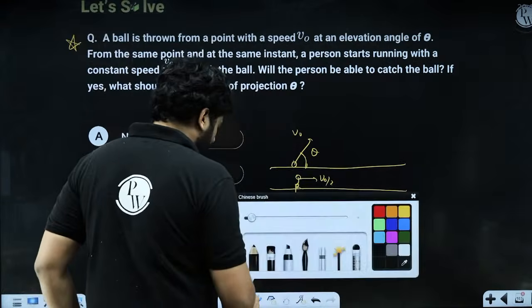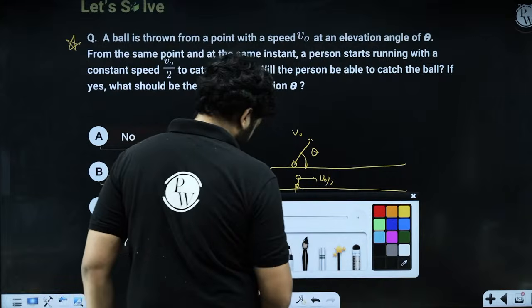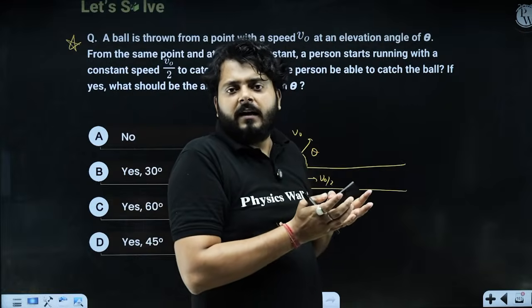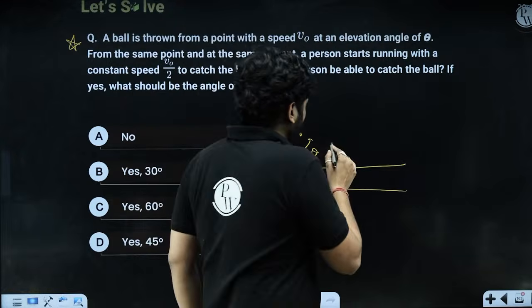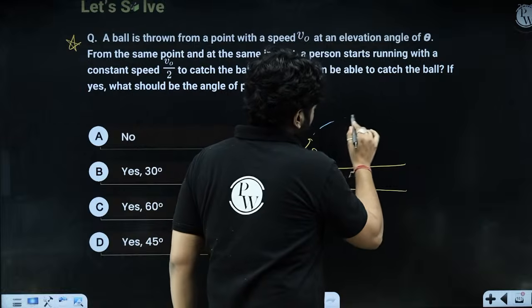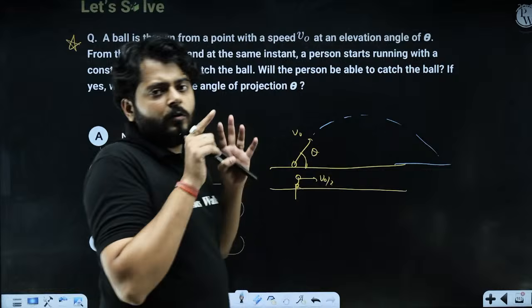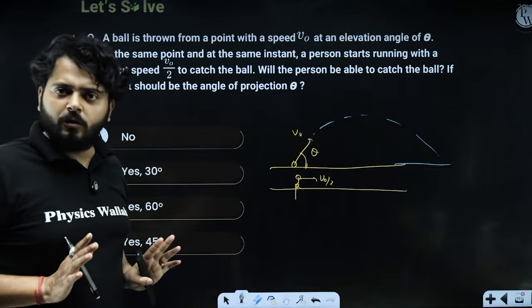If the ball has a horizontal component, and the person wants to catch the ball, the person must match the horizontal component of the ball.